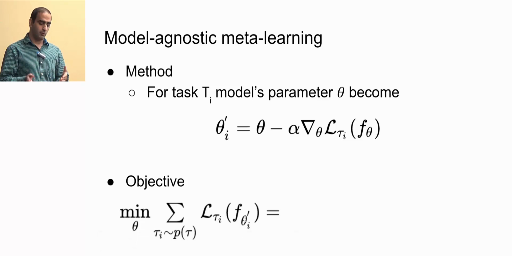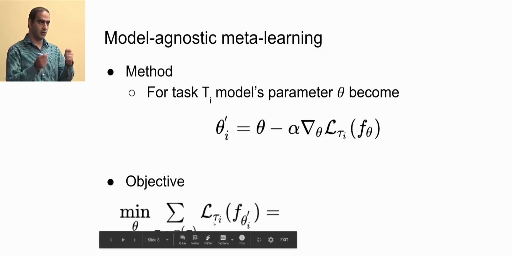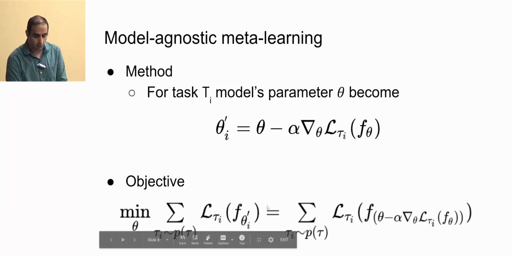So when I update my parameters to theta prime, I update my parameters to that particular task. And then I want the loss function on that task to be minimized. So actually what we want to minimize is this. When I update my parameter starting from theta, I update my parameter to the parameters for that particular task. I want the loss of that task to be minimized. So that's what we're minimizing during the meta-learning.